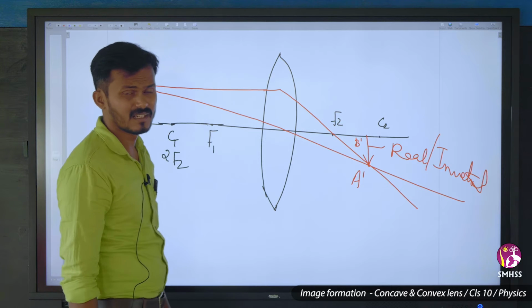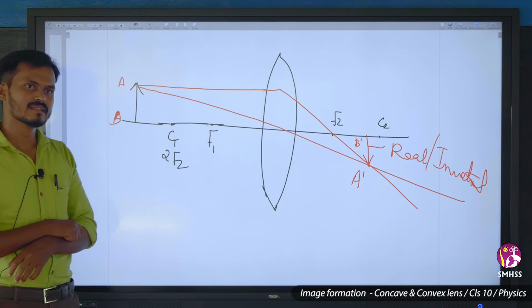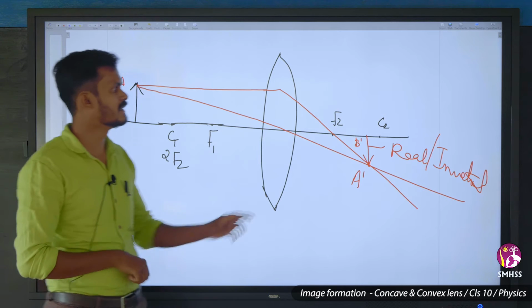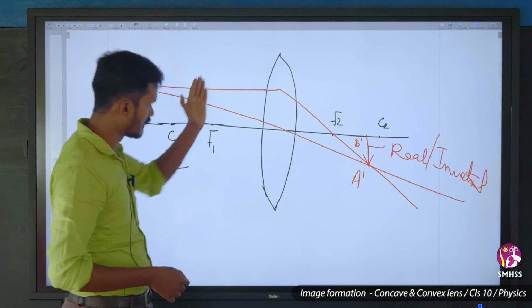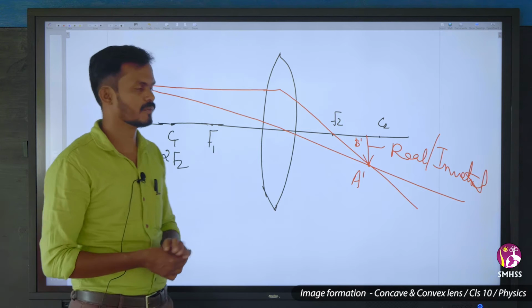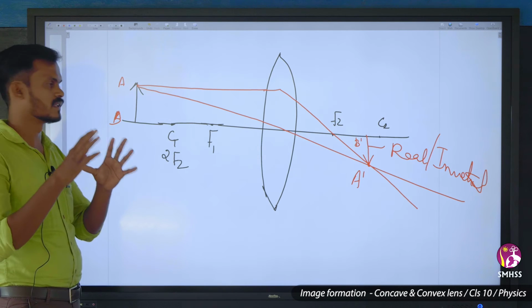And size, in our book it is given as same as size of the object. No, it will not be same as size of the object. It will be smaller than the size of the object, much lesser than the size of the object, but not point size. It will appear a little bigger and clear.